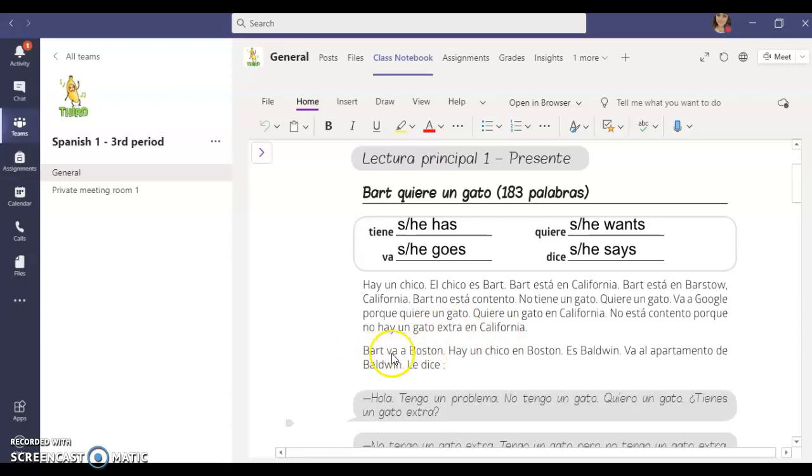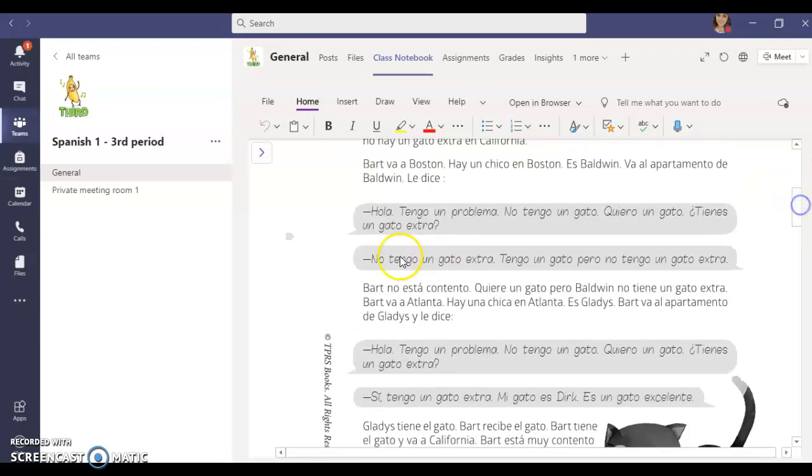Bart va a Boston. Bart goes to Boston. Hay un chico en Boston. There is a boy in Boston. Es Baldwin. He is Baldwin. Va al apartamento de Baldwin. He goes to the apartment of Baldwin. Le dice, he says to him, Hola, tengo un problema. Hello, I have a problem. No tengo un gato. I don't have a cat. Quiero un gato.